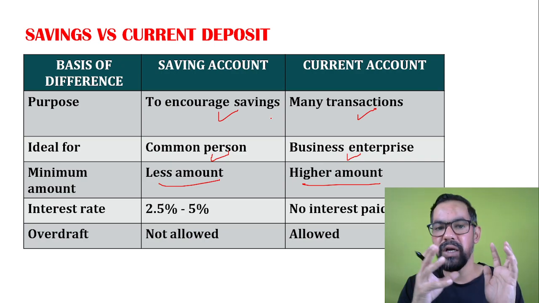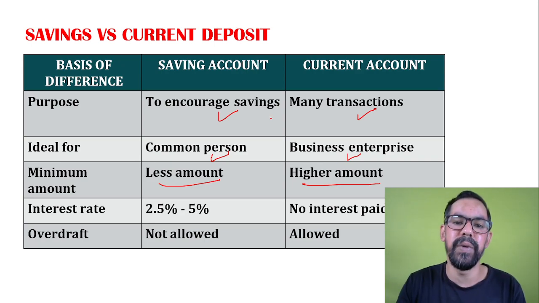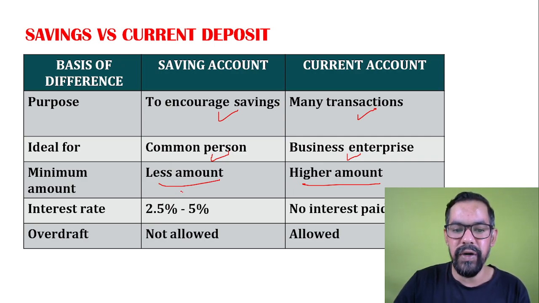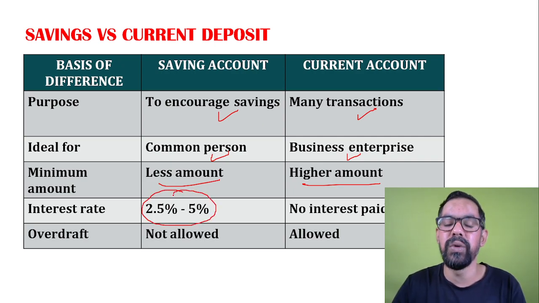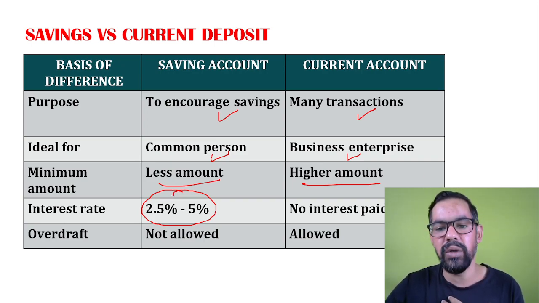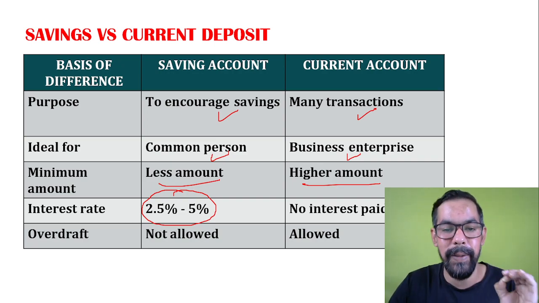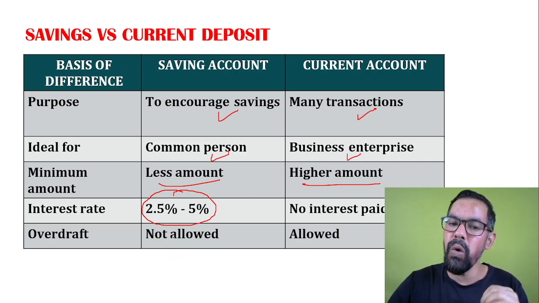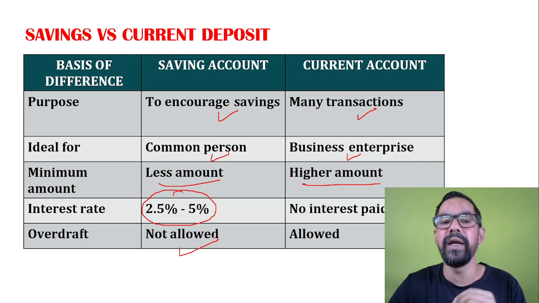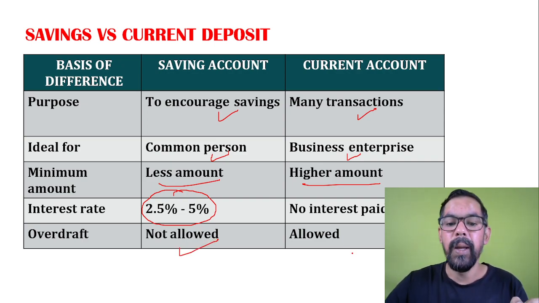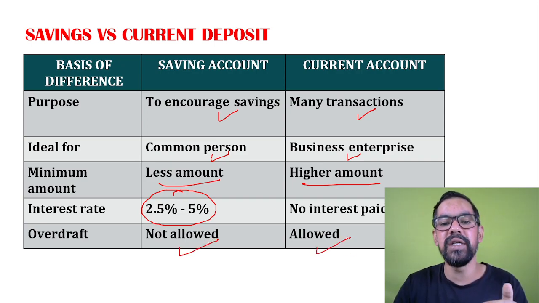But if you compare, in a saving account it is lesser as compared to a current account. So the rate of interest is around 2.5 to 3 or 4%, or 5% is the higher side for senior citizens and all. And in case of a current account, there is no rate of interest provided by banks. Okay, overdraft facility is not allowed in case of a saving account. In case of a current account, it is available.